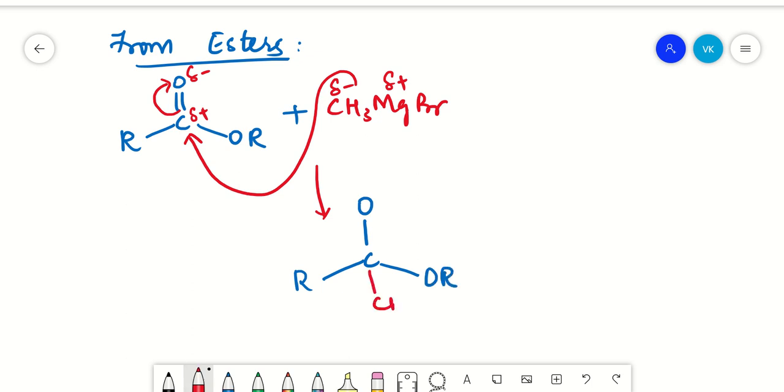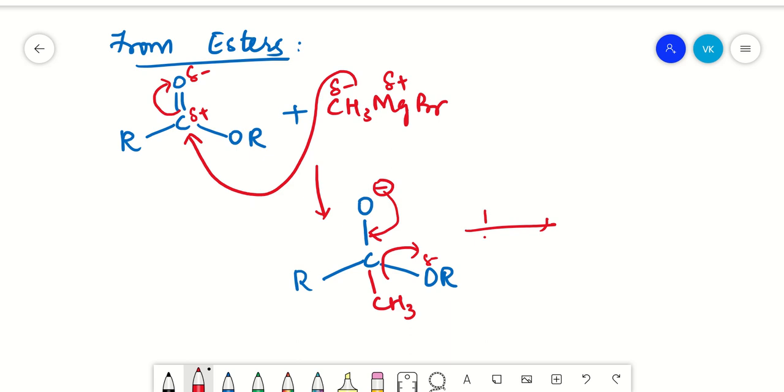So there is addition of the nucleophilic methyl group, the alkyl group, and then O minus. Again, the oxygen of OR is an electronegative atom, and the oxygen here is also electronegative. So a shift of electrons takes place between these two, and loss of OR minus will take place.